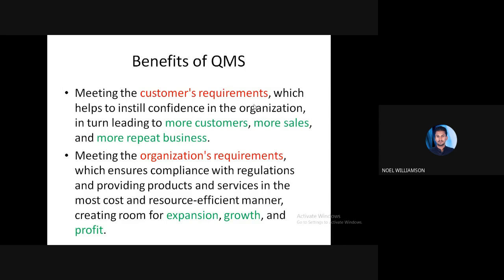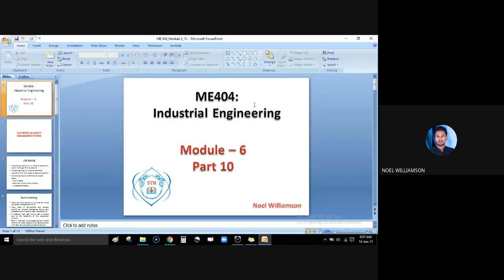So cost efficient and resource efficient, and that will help in expansion, growth, and profit. Expansion of the business, growth of the business, and also profit generation. Everything will be possible through a good quality management system. So these are all about the quality management system. Now we'll move to the next topic.